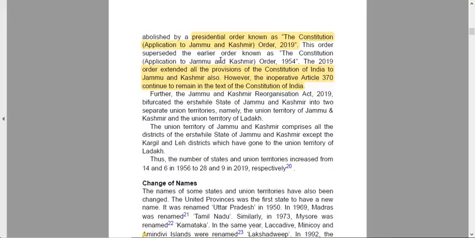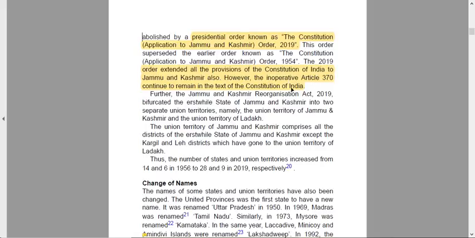It was a temporary arrangement, and hence the new order superseded the earlier Constitution (Application to Jammu and Kashmir) Order 1954. The 2019 order extended all the provisions of the Constitution of India to Jammu and Kashmir also.